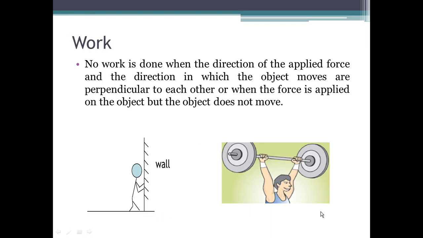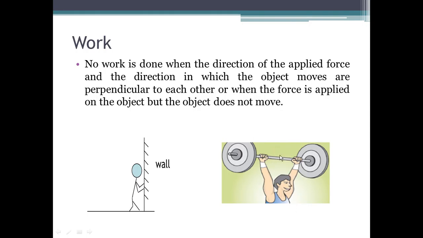Now, for the second illustration, the force is not zero. The force is actually going upwards. So, we know that the force applied by the person on the barbell is going upwards, of course, to support the weight of the barbell. The weight of the barbell is going downwards. So, in order to support the weight of the barbell going downwards, the person has to apply an upward force.